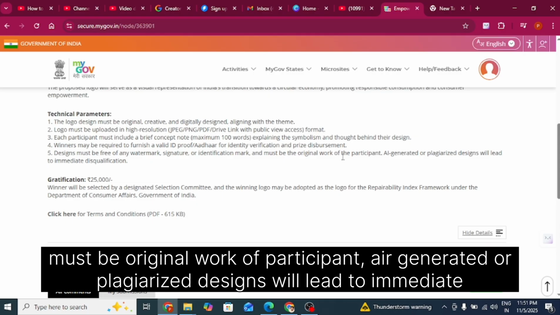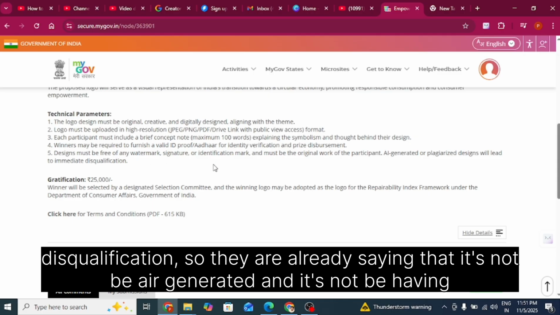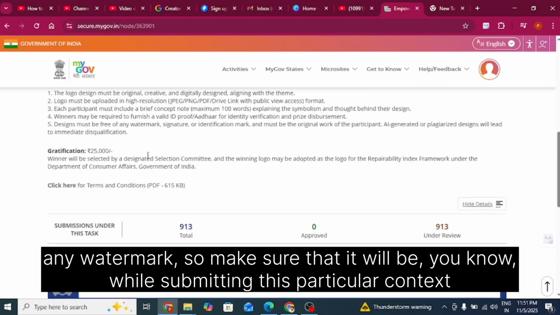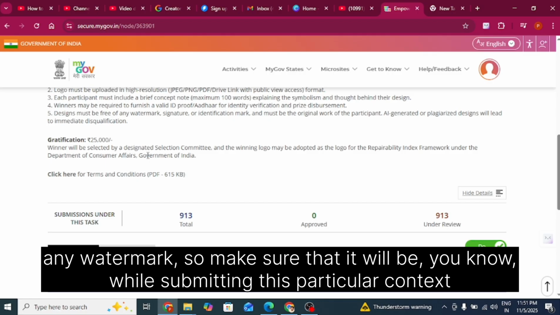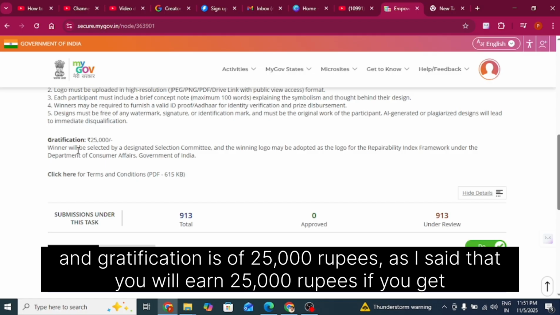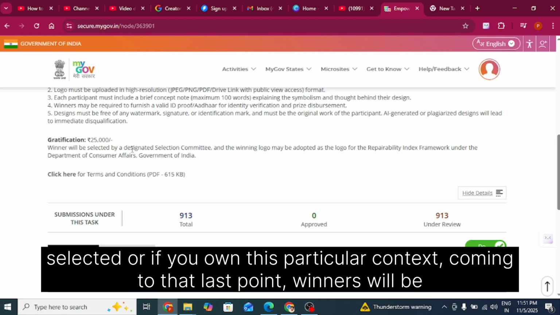And the fifth point is winners' designs must be free of any watermark, signature or identification mark, and must be the original work of the participant. AI generated or plagiarized designs will lead to immediate disqualification. So they are already saying that it should not be AI generated and should not have any watermark. Make sure of that while submitting to this contest. And the gratification is 25,000 rupees. As I said, you will earn 25,000 rupees if you get selected, or if you win this contest.